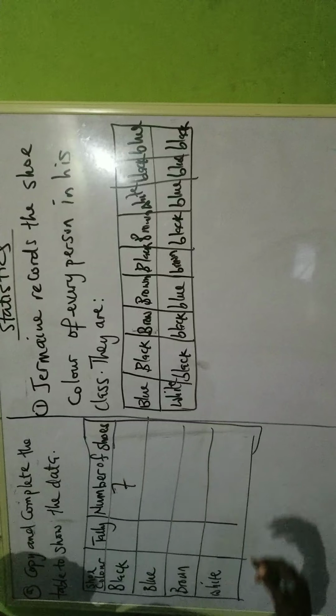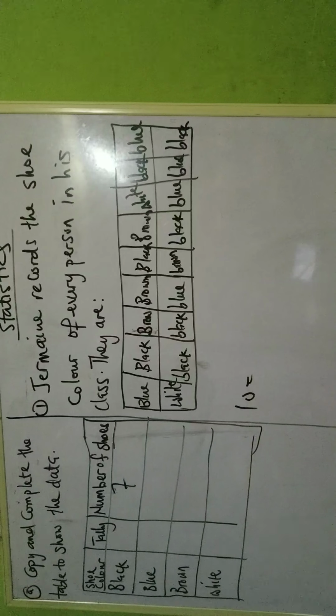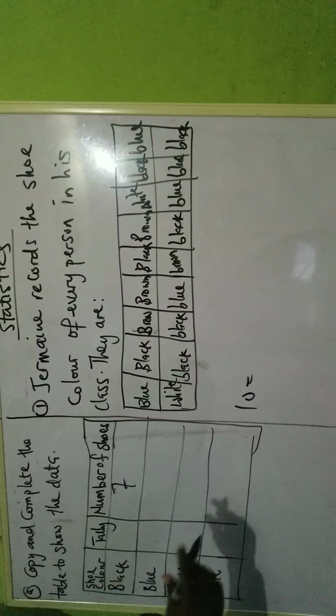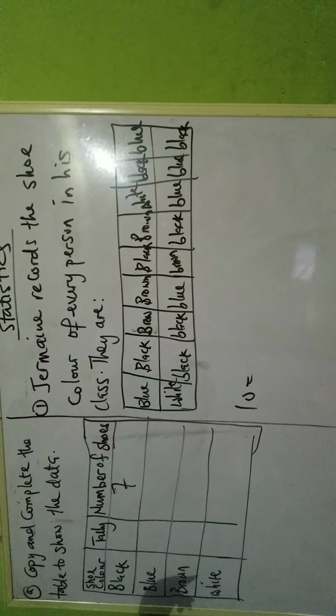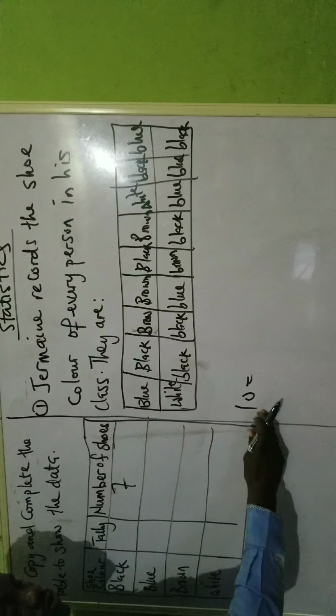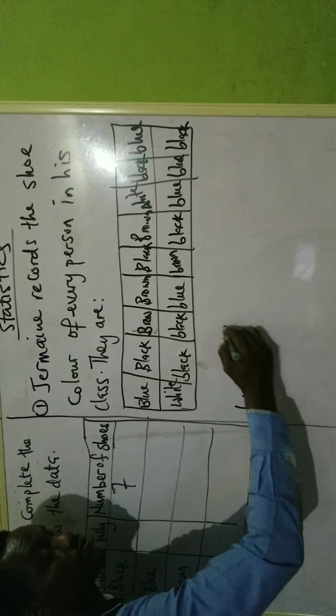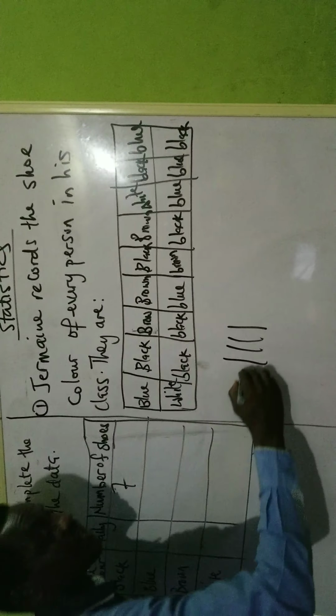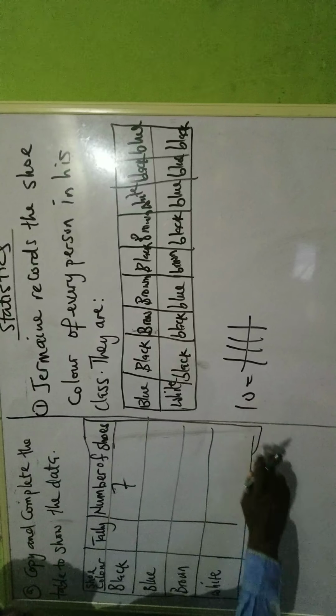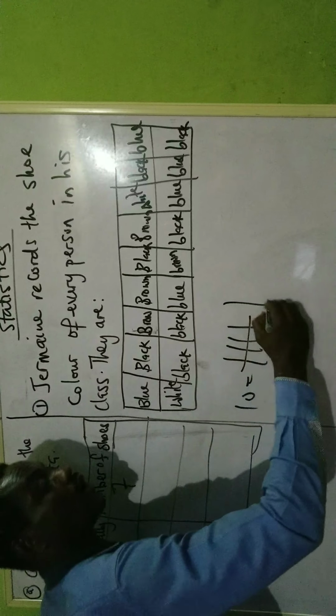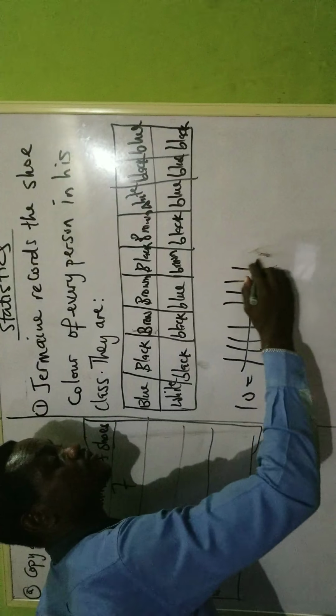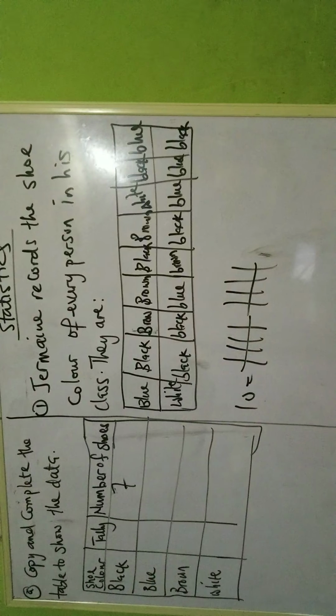When you write, if I want to count 10 now, if I want to represent this in tally, I'll count the first 5. I'll group it in 5. The last number that will make it 5, I will slash it like this. I'll write the 1, 2, 3, 4. The remaining one I'll make it 5. Slash it like this. Since it's 10, this is 5 already. I'll draw another one again. 1, 2, 3, 4. Then the 5th one, I'll draw that. This is a tally. This is what they call tally.